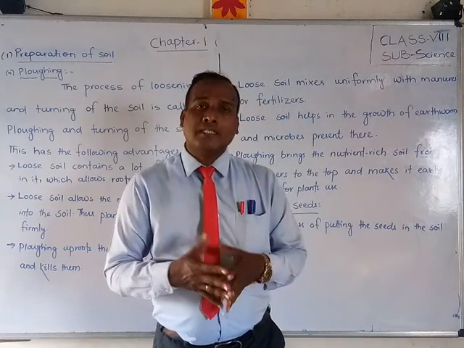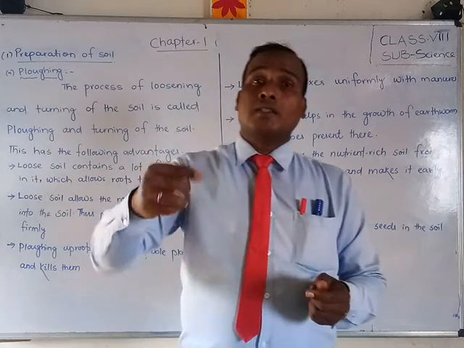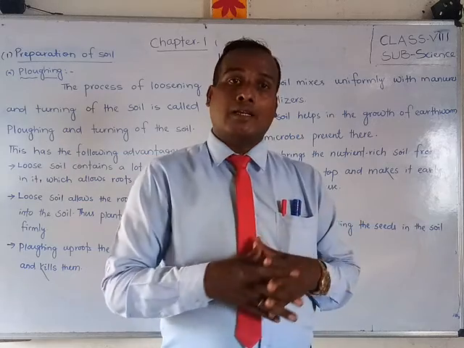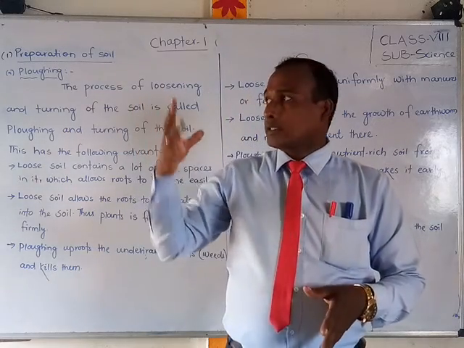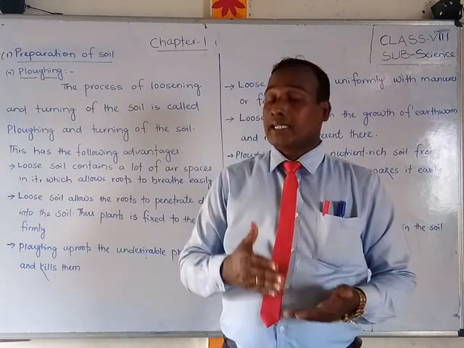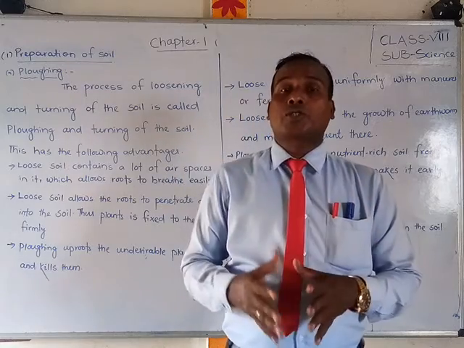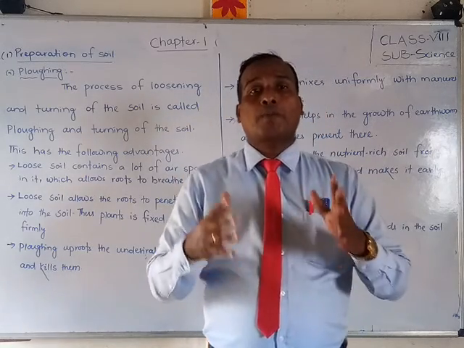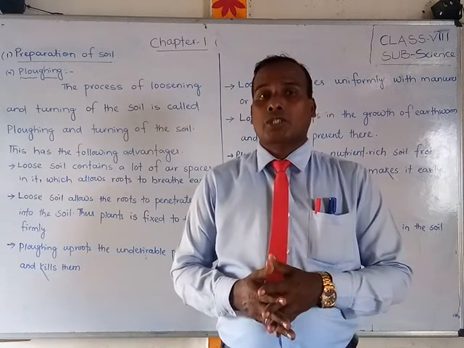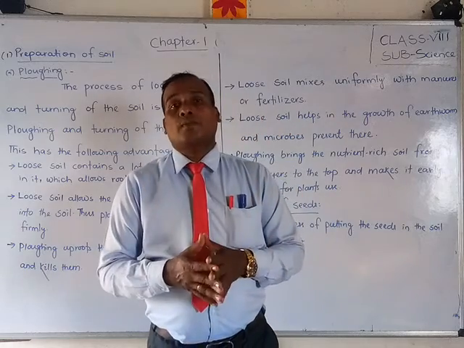Second thing, the plant roots can penetrate easily into the soil and take water and minerals easily. It can stand firmly and strongly, it cannot be uprooted.